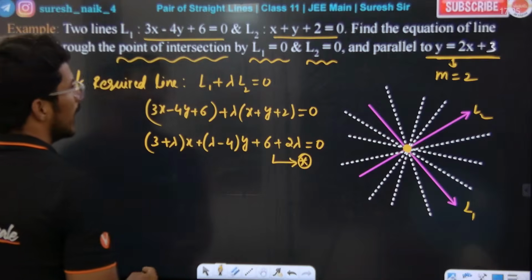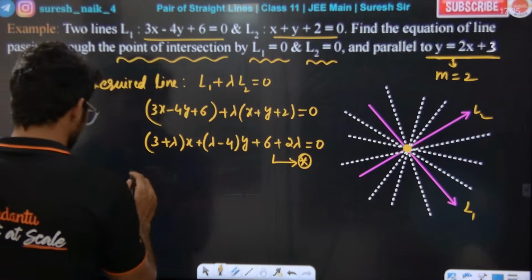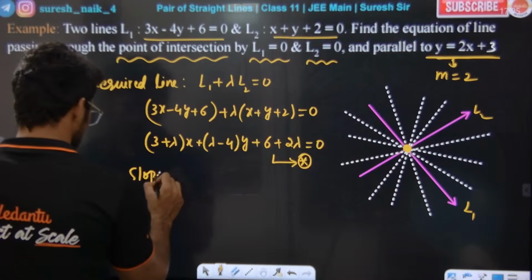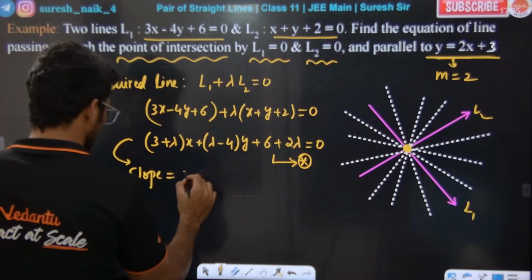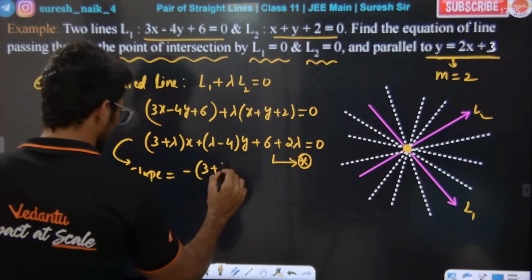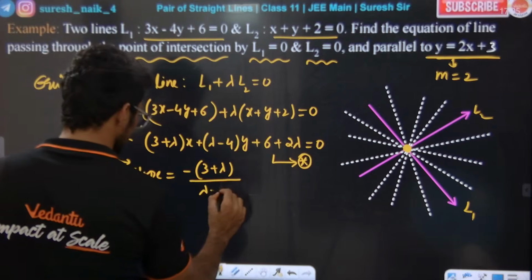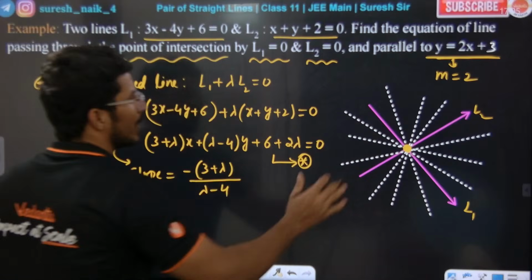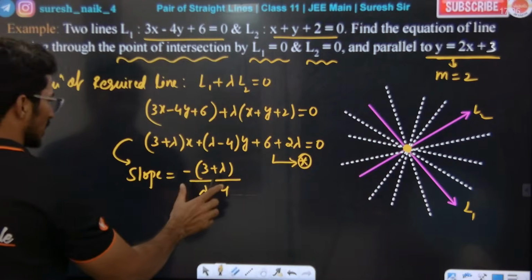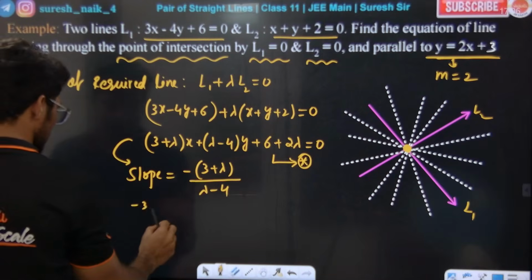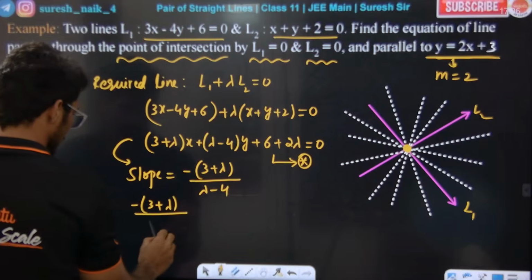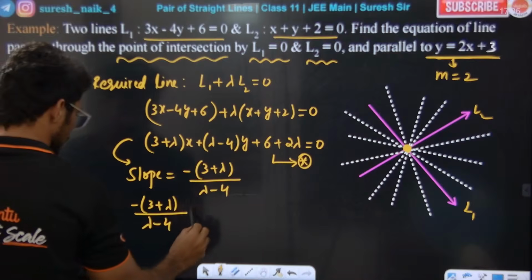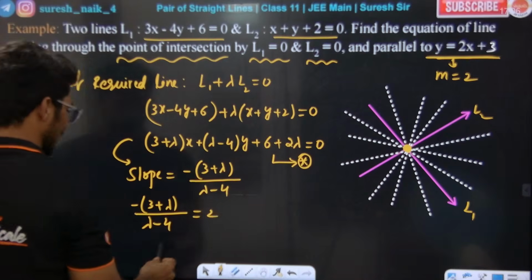What is the slope? Sir, slope is minus a by b, right? What is the slope of this? Slope is equal to minus a by b. Okay, in the slope and in the slope, both are equal. Check. This is equal to what basically? Minus 3 plus lambda by lambda minus 4 is equal to 2. So we can find lambda from this.